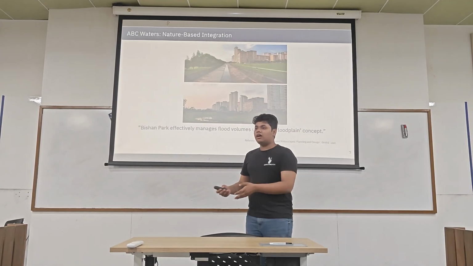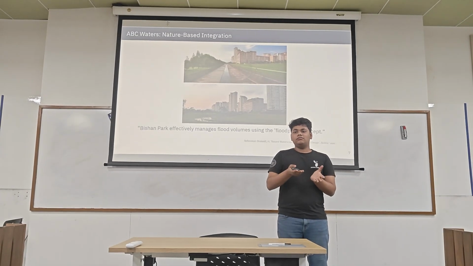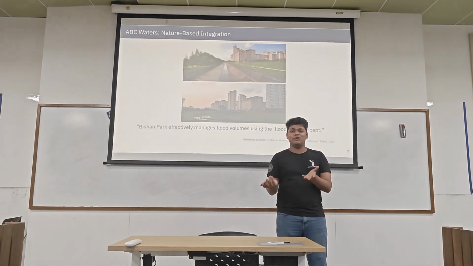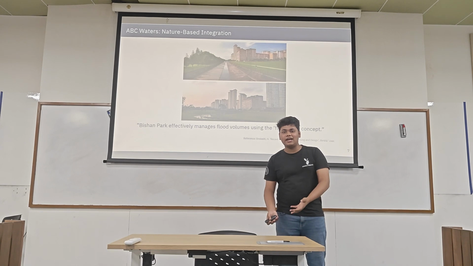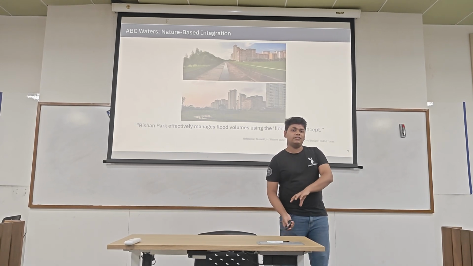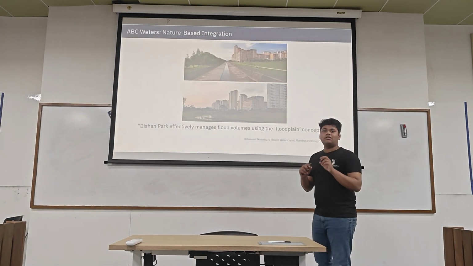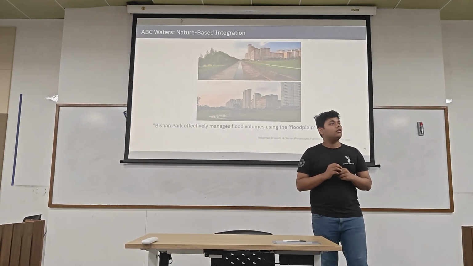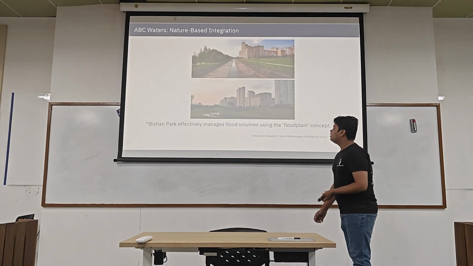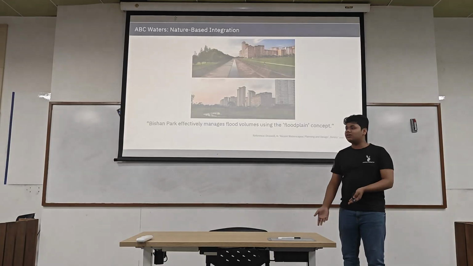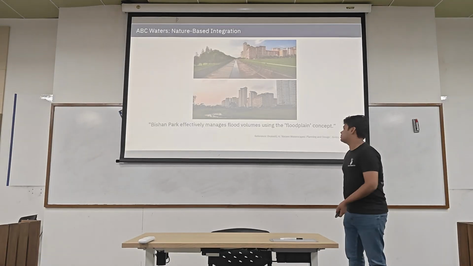The other thing could be an artificial wetland system. I believe you must know what a wetland is. They have pipelines beneath it, and they collect the water from there to the main reservoir. Basically, wetland is more of a cleaning mechanism, and they use it as a cleaning mechanism here. This is a picture of Bishan Park in Singapore itself. You can see how they have made it serve all three purposes.